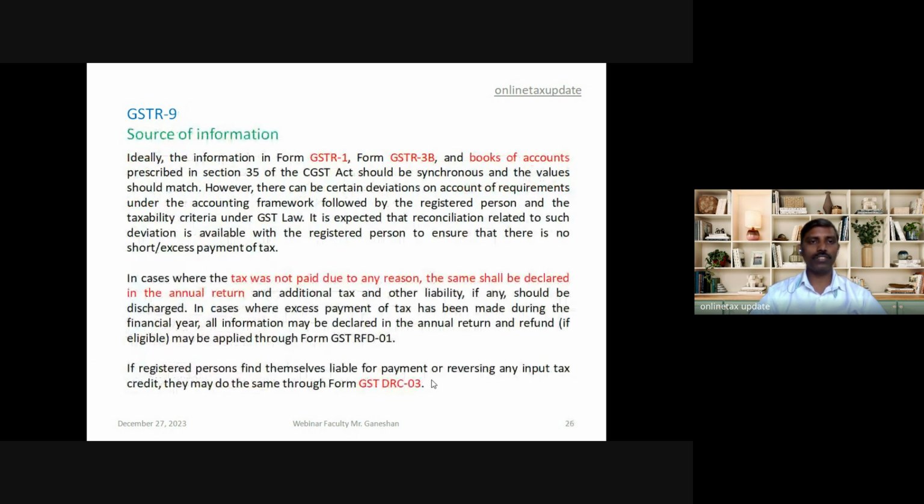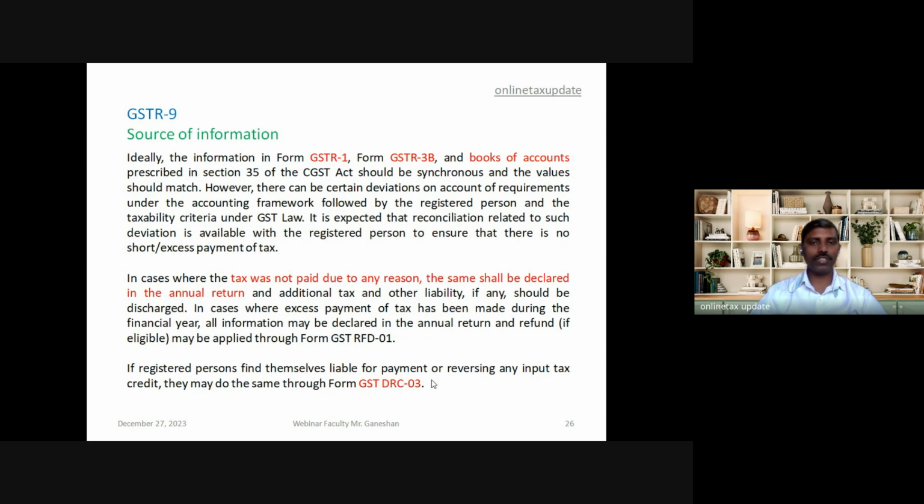Source of information. So for 9 and 9C, what is the source of information? Ideally, GSTR 1, 3B and books of accounts should be synchronized, but due to certain reasons, there can be differences in GSTR 1 and 3B. Any tax which was not paid for any reason, if found during this audit time, we can add it, and any additional demand, tax or other liability which is to be paid can be paid through DRC 03.